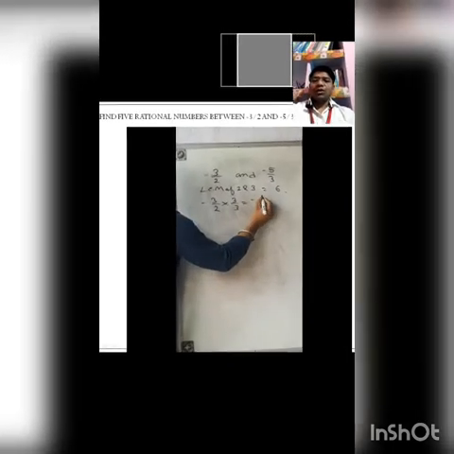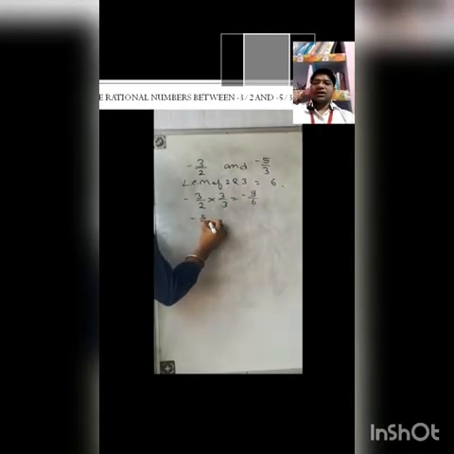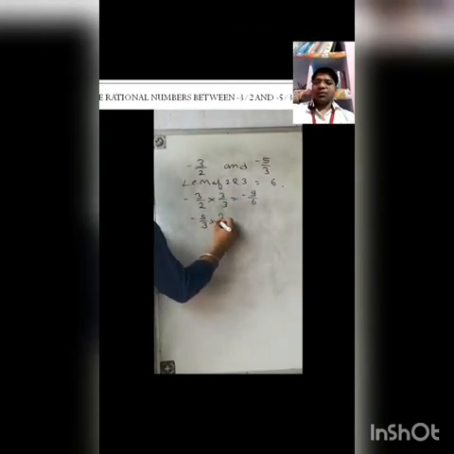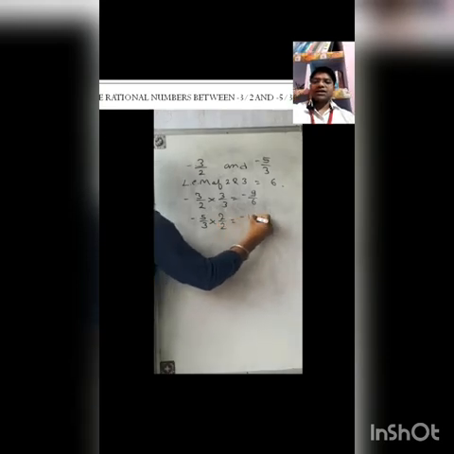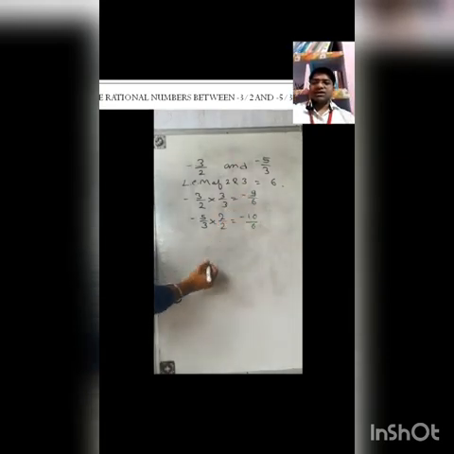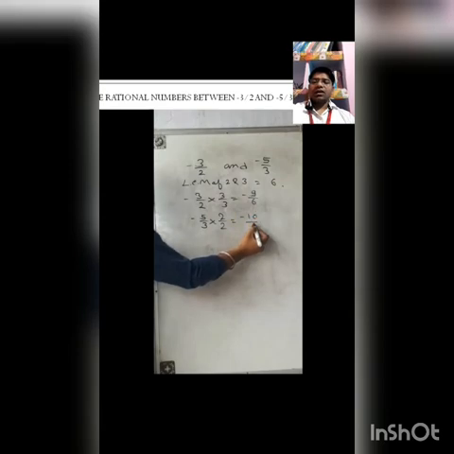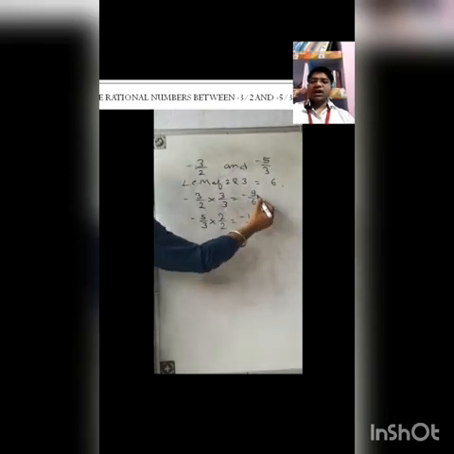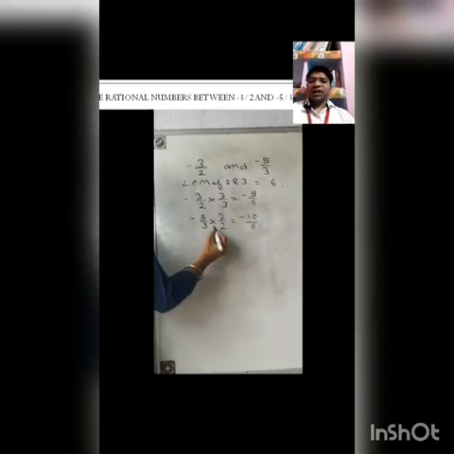Then I will multiply minus 3 upon 2 by 3 and I will get minus 9 upon 6. In the same way, I will multiply minus 5 upon 3 by 2 and I will get minus 10 upon 6.